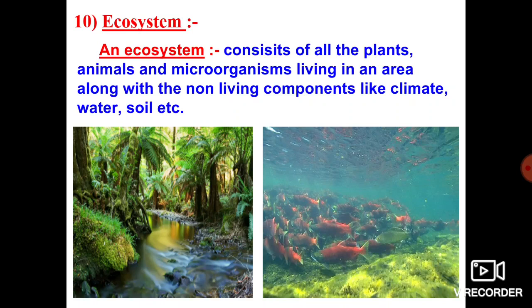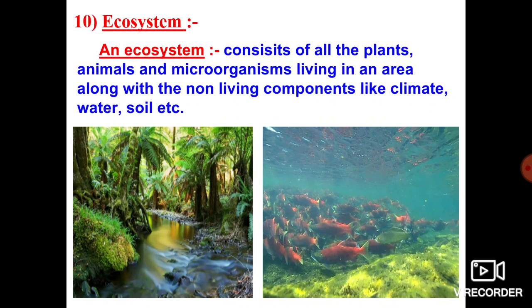So what do you mean by ecosystem? Ecosystem is nothing but the combination of living things and non-living things. That together, we call it an ecosystem. See, my dear students, if you take any one ecosystem, it consists of all kinds of plants, all kinds of animals, and all kinds of microorganisms in a living area.